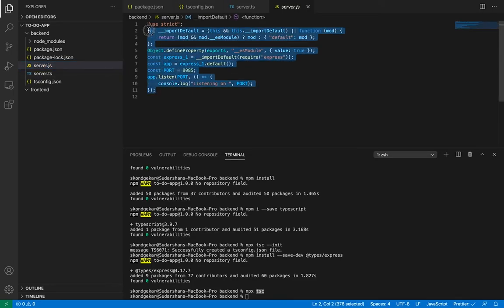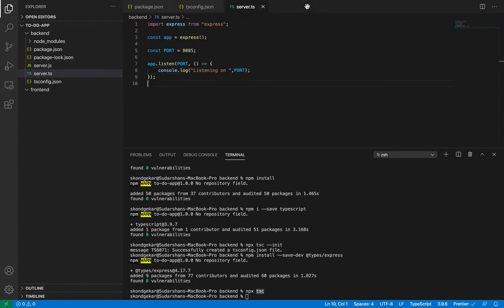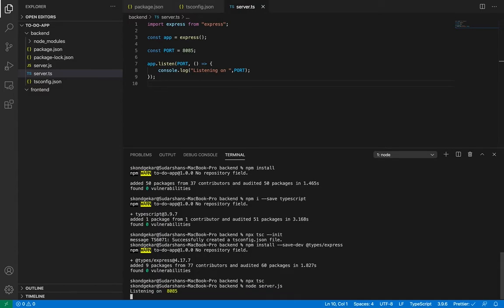It will add some additional things over here, but no need to worry about this, or even care about the JavaScript file. Just close this. But when we want to run our server, we have to run the JavaScript file. To run the server, I have to put node server.js. So it will take the content from server.js and run it as a node server.